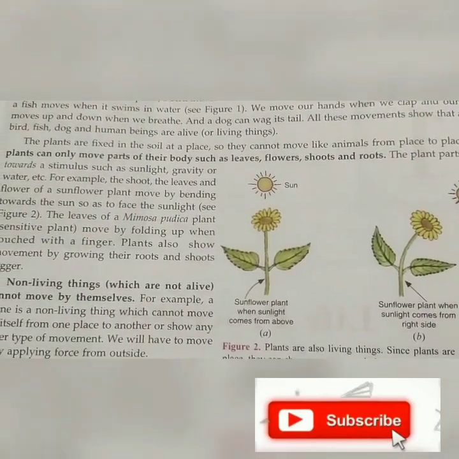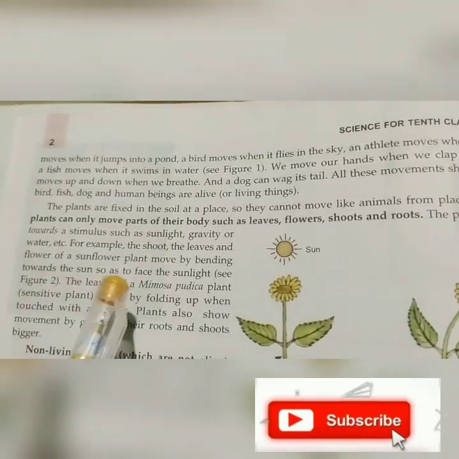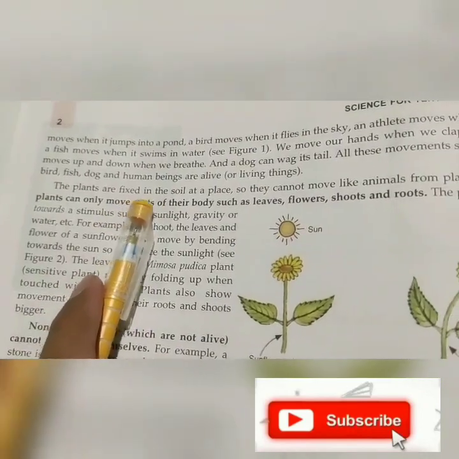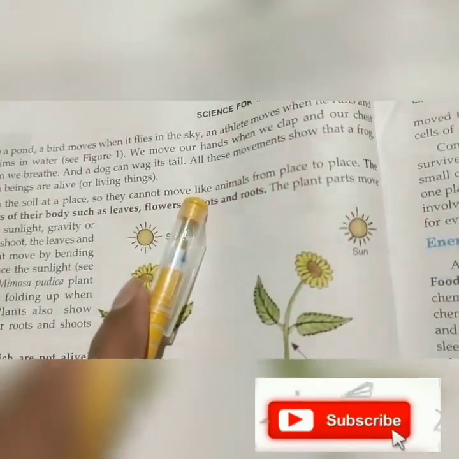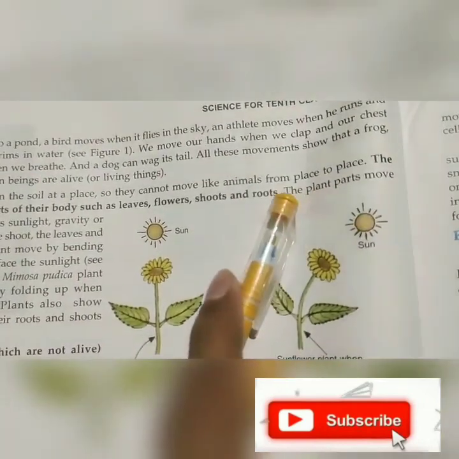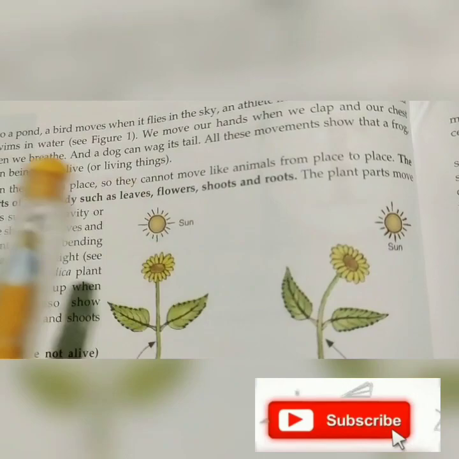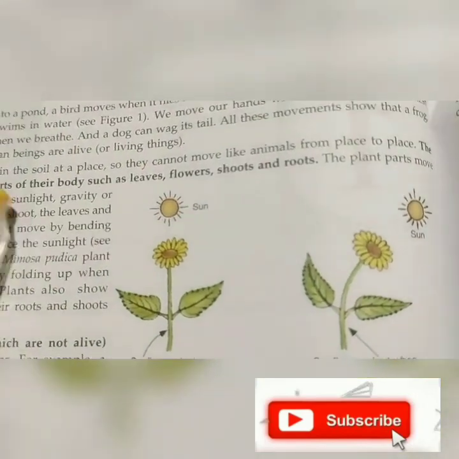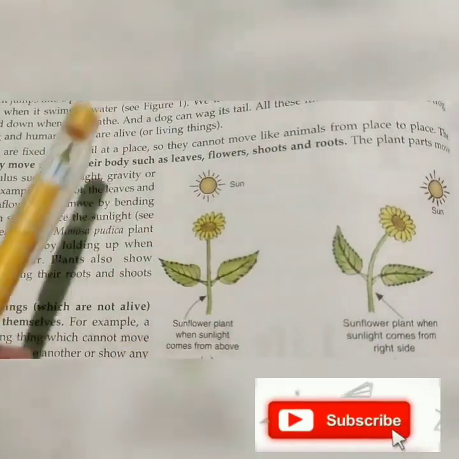So we come to another topic, the next paragraph. See here, the plants are fixed in the soil at a place, so they cannot move like animals from place to place. It is saying that, like animals, plants cannot move because they are fixed in the soil.